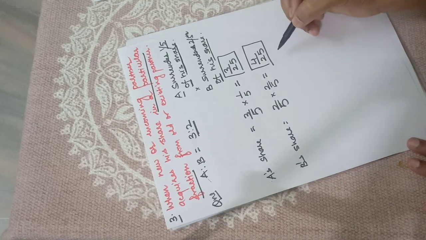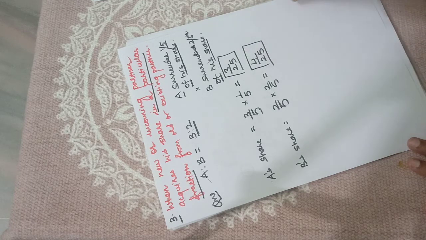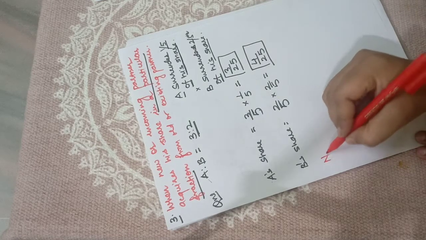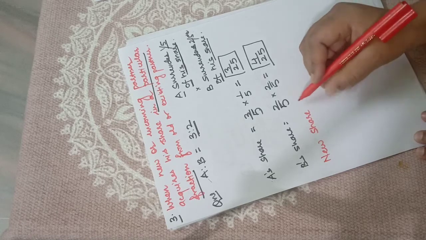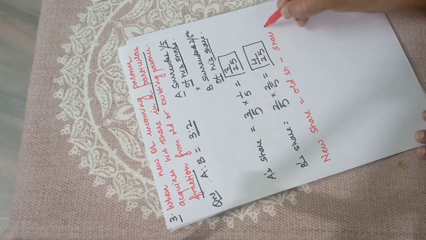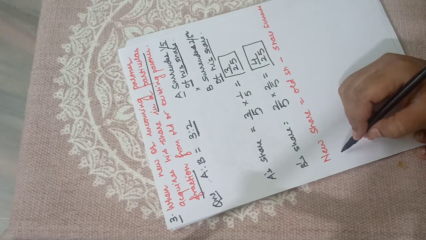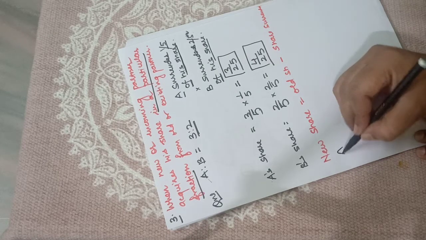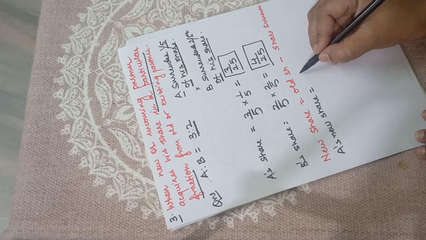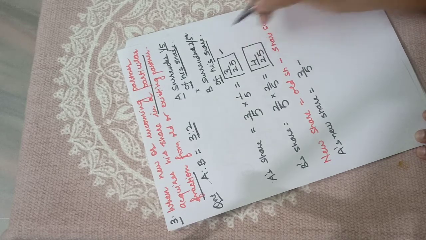If he has sacrificed this, what will be the new share of old partners? The new share will be, like I told you two times earlier, old share minus share surrendered. So A's new share will be 3/5, his old share, minus the portion he has surrendered, 3/25.